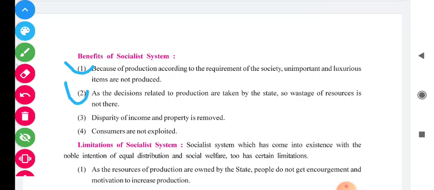Means the decisions related to production are taken by the state. So, the state government is very much focused on resource allocation and their safety. As we know, the scarcity of resources is always there, so the government tries to reduce wastage. So there is less wastage of resources in this system.